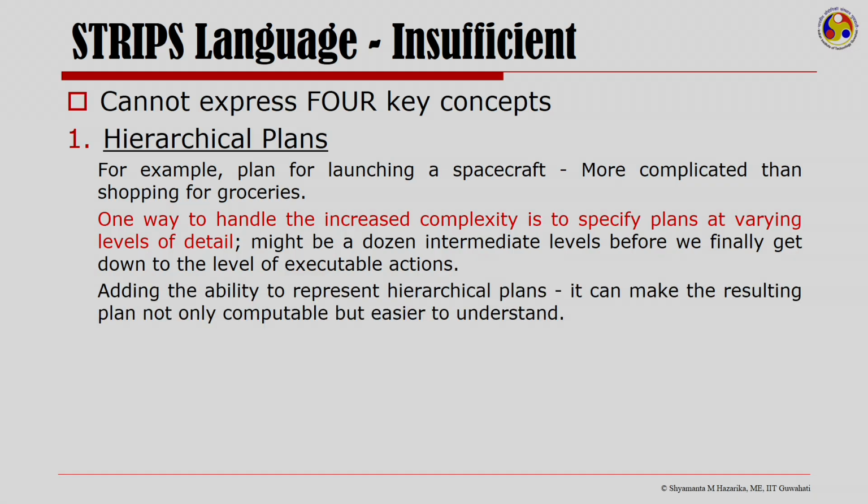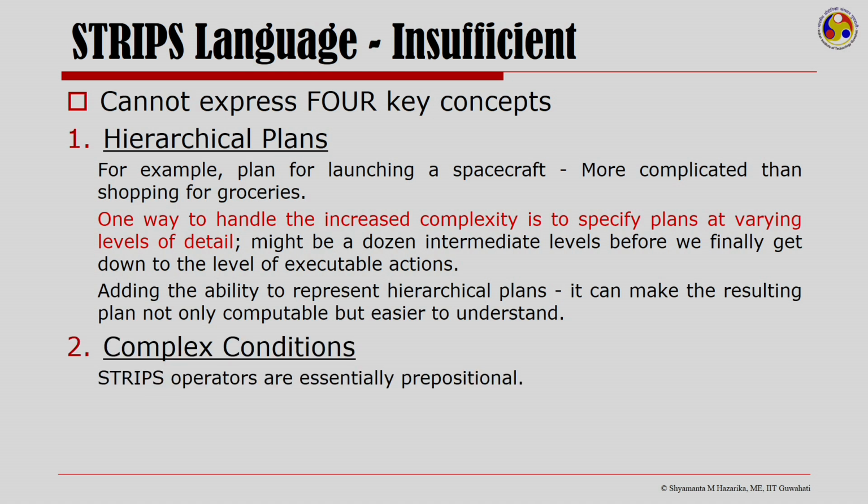Now, this ability to represent hierarchical plans is not there in the STRIPS language. But adding this ability to represent hierarchical plans can make the resulting plan not only computable, but really easier to understand.